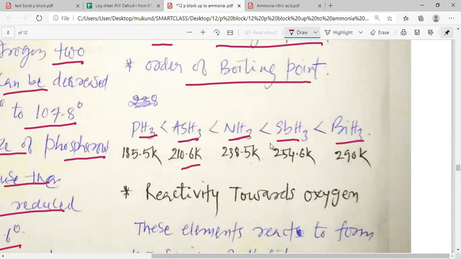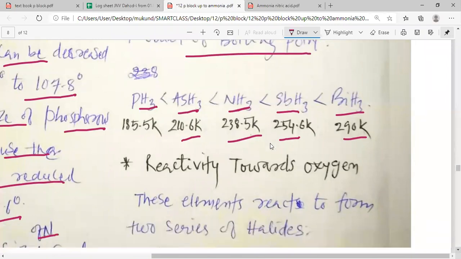185.5 Kelvin. For AsH3 it is 210.6 Kelvin. In ammonia the boiling point is 238.5 Kelvin. In antimony hydride it is 254.6 Kelvin, but in bismuth hydride it is 290 Kelvin. So this is how you can understand the order of boiling point. Remember that the boiling point of ammonia is more than the boiling point of PH3 and AsH3, but less than the hydrides of antimony and bismuth.